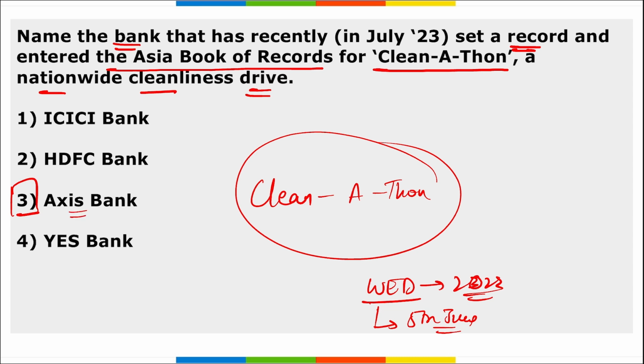Next, so remember it is Axis Bank. They set a record and entered the Asia Book of Records for their Cleanathon. Another way the question can be asked: this Cleanathon, a nationwide cleanliness drive, was launched by which bank? It was by Axis Bank.